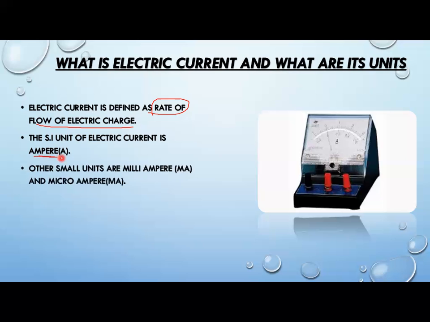Other small units, just like length can be measured in centimeters, meters, kilometers and millimeters, there are other small units of ampere as well, that are milliampere and microampere. These are other units of electric current as well. But the SI unit of electric current is ampere, right?